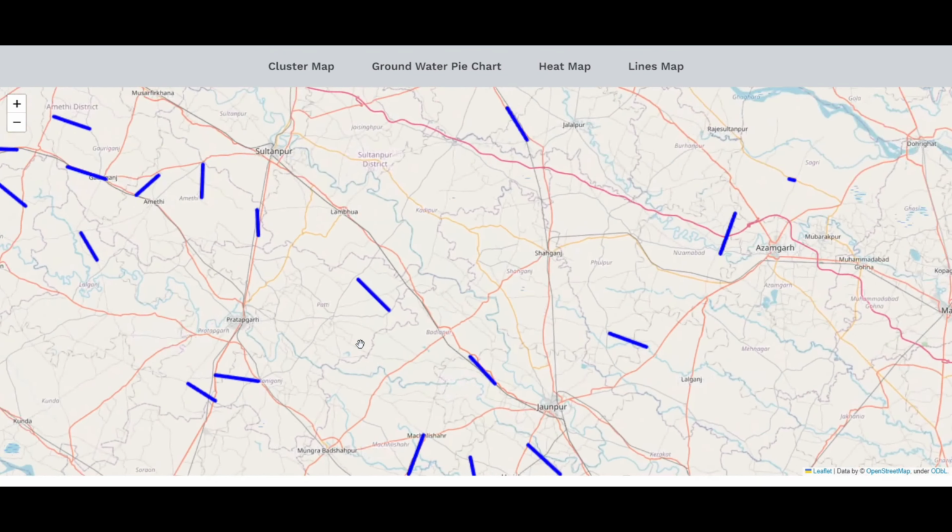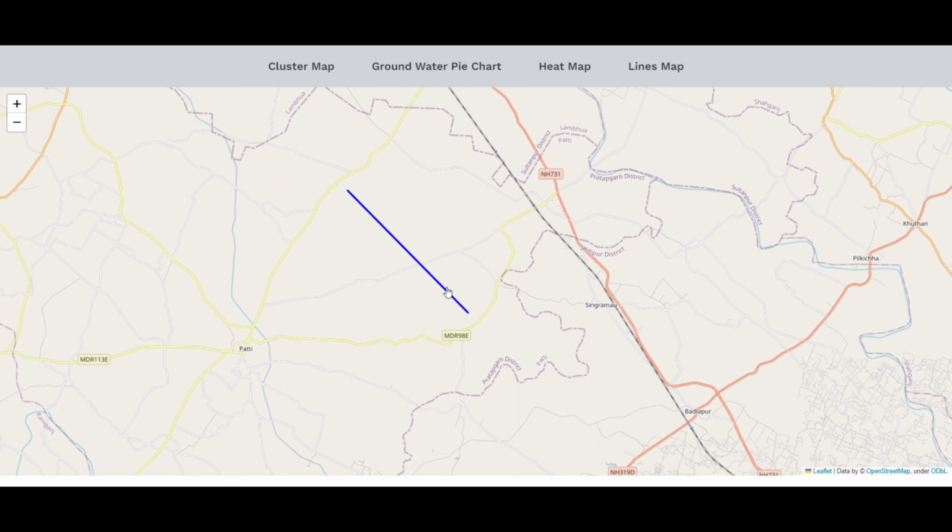So if a user gives a location which falls on this line, then we can tell the user that a well can be built there, and there are very high chances that the well built there will produce very good results, because if there are two wells on both sides of this line, the groundwater that is passing through both wells is going in this straight line. So when a user tells us a location and it falls on this line, then we can tell that a well can be built on that line.